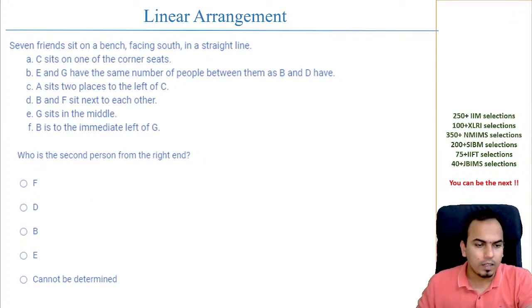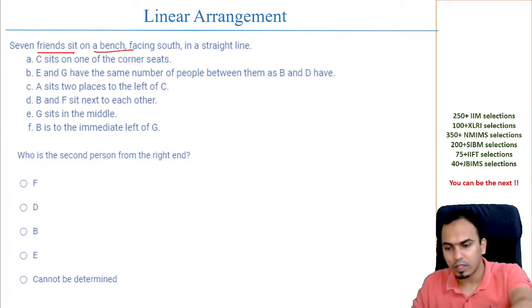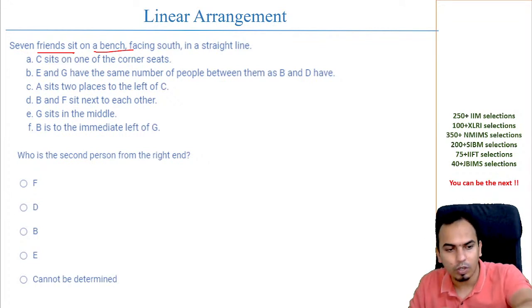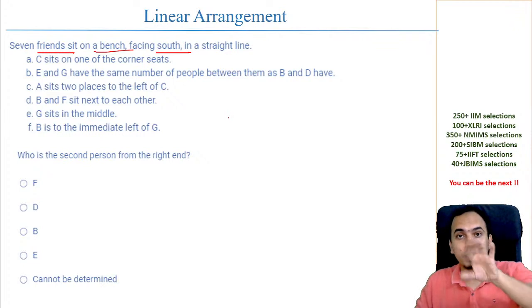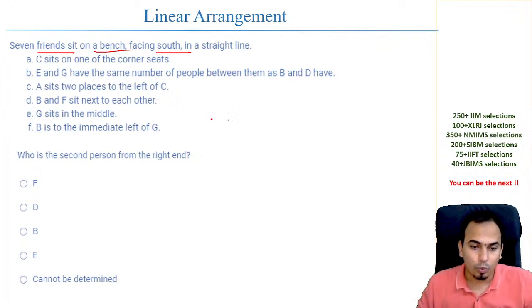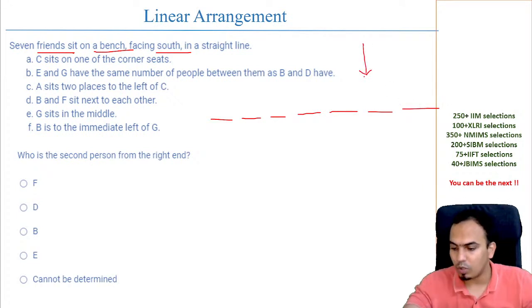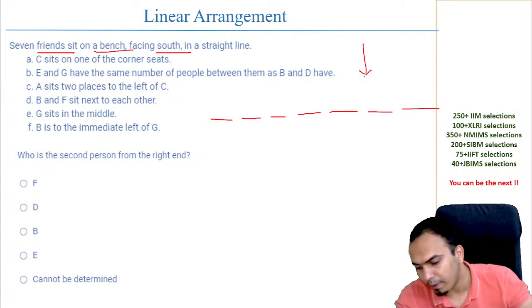7 friends are sitting on a bench. 7 friends are there, who are sitting on a bench facing south. So आप समझ जाओ south में देख रहे हैं, इसका मतलब right left तो change हो गया पूरा. So 1, 2, 3, 4, 5, 6, 7. They are facing south.